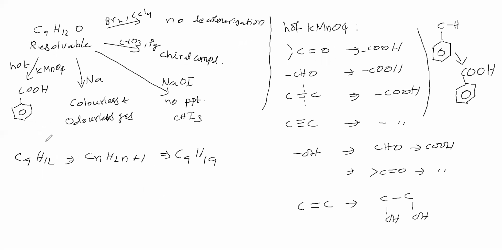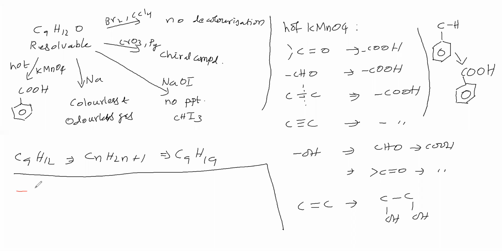Next, this compound with sodium gives a colorless and odorless gas. Which organic compounds will react with sodium?